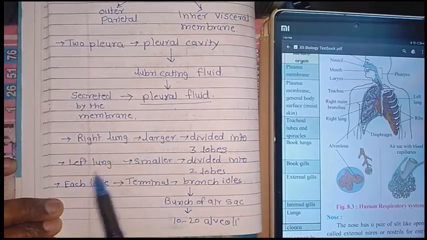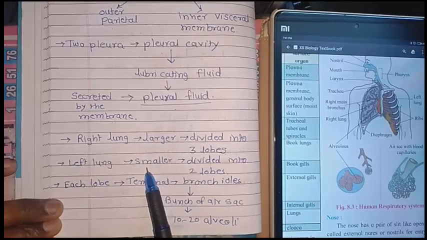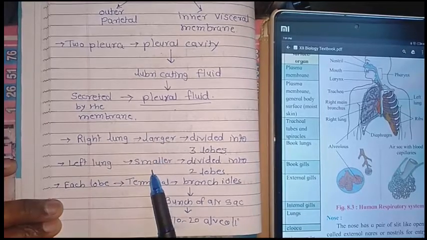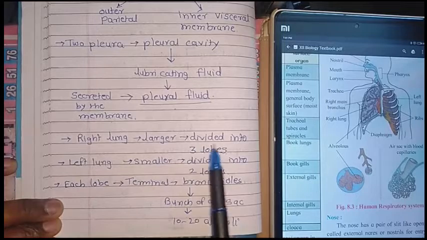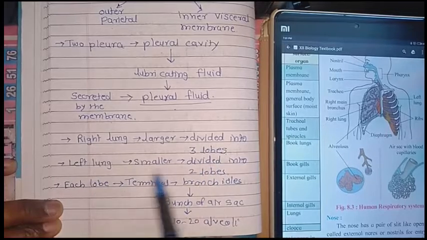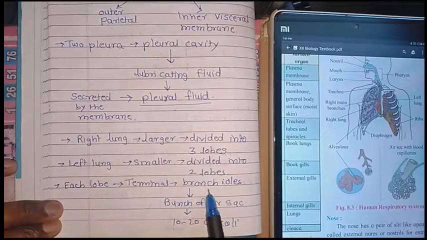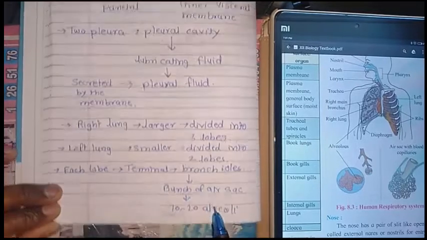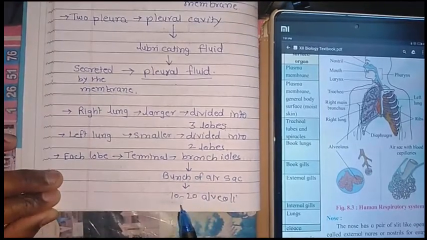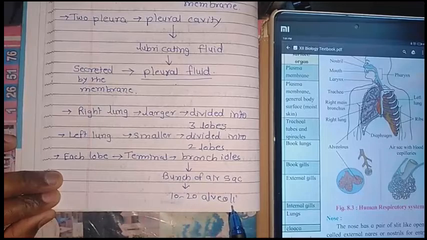The right lung is larger, and the left lung is a little bit smaller. Not too much, but a little bit smaller. The right lung is divided into 3 lobes and the left lung is divided into 2 lobes. At the terminal of each lobe are the bronchioles, with a bunch of air sacs. There are 10 to 20 alveoli present.